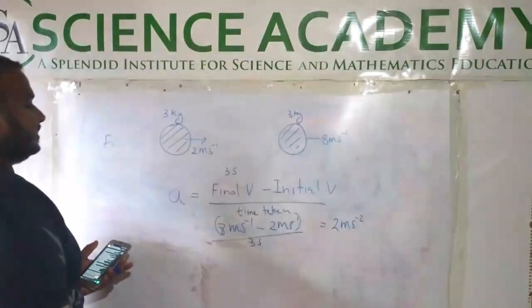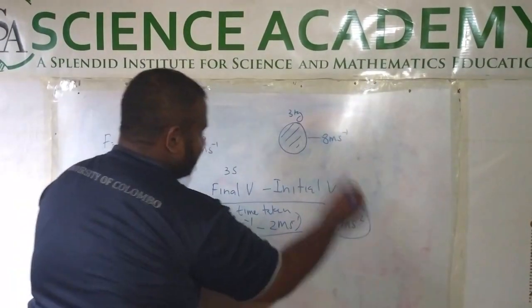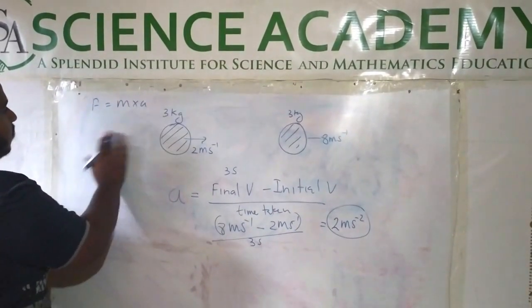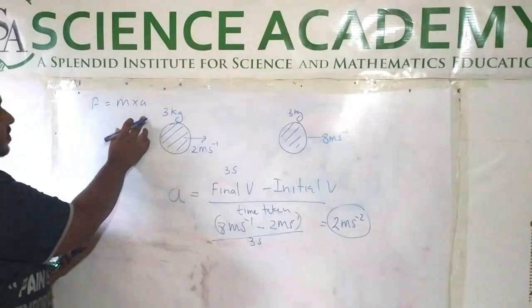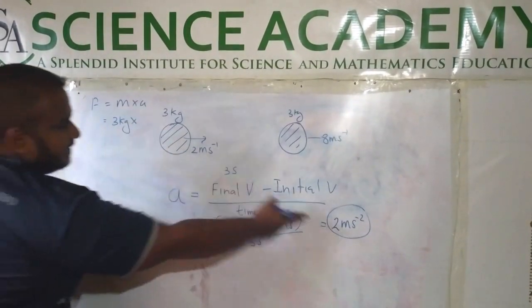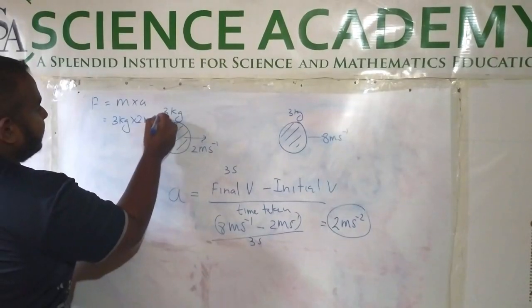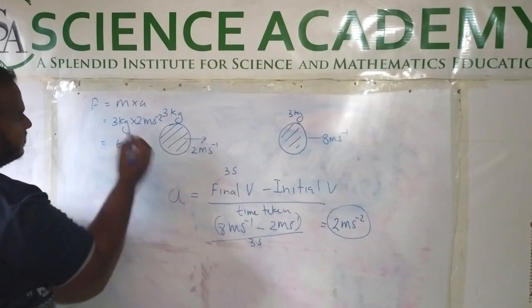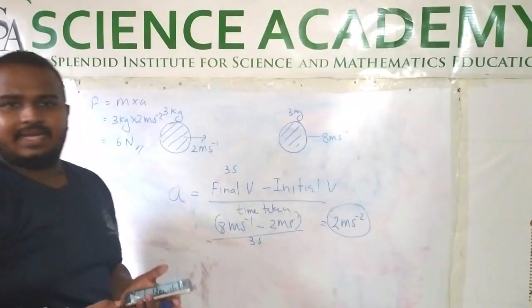And the next part: you know the acceleration, and you know that F is equal to m into a, force is equal to mass into acceleration. The mass is 3 kilogram and the acceleration is 2 meter second minus 2, so the answer will be 6 Newton. A very simple question they have asked.